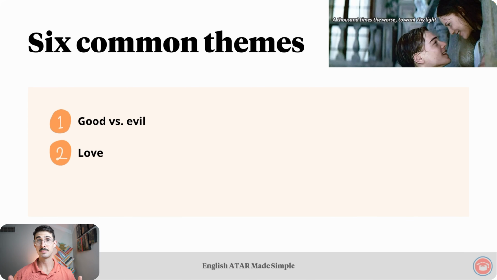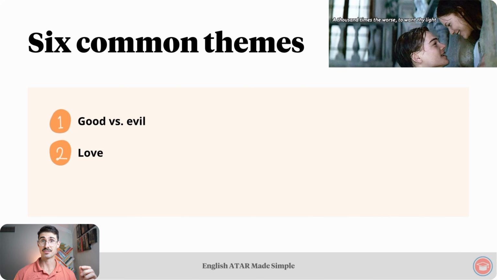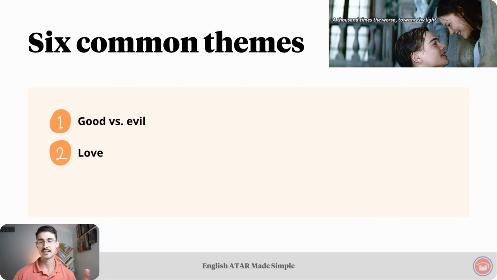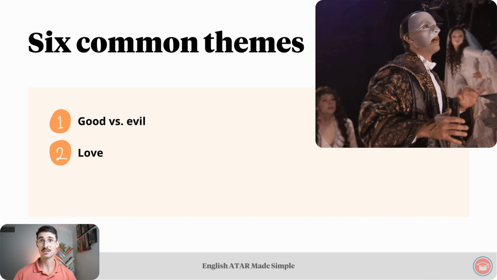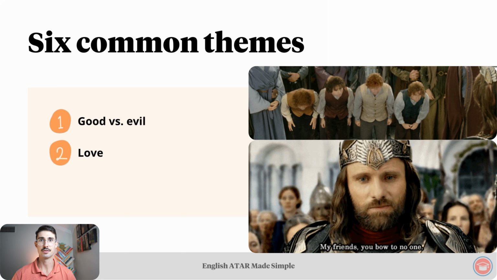Another type is family love, like we see in My Sister's Keeper. Another type is unrequited love, which just means love that isn't reciprocated. For instance, if I love my girlfriend, but she doesn't love me back. An example of that is The Phantom of the Opera. And another type of love is friendship love, the love that you have for a friend. And we see that in The Lord of the Rings.